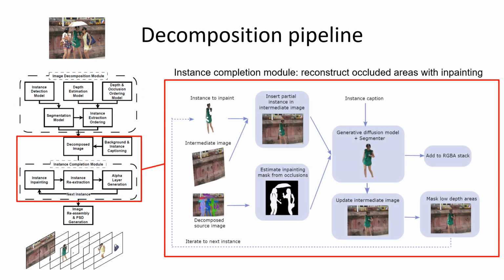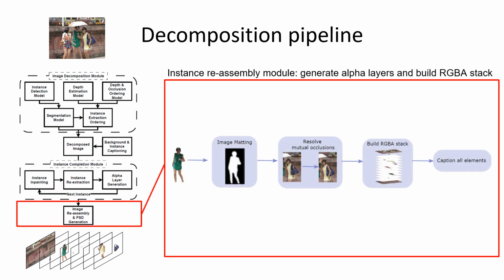Given our estimated instance ordering, we iteratively inpaint our instances' occluded areas, starting from background image to the closest instances using an increasingly richer image context. Our last module generates transparency alpha layers using image matting and accounts for mutual occlusion. It then finally reconstructs the whole RGBA stack.